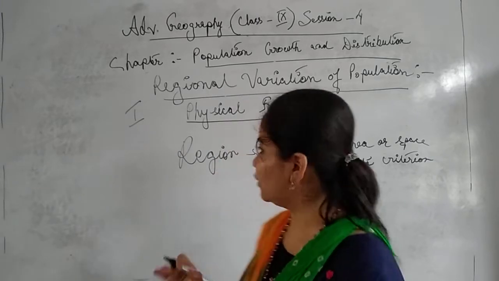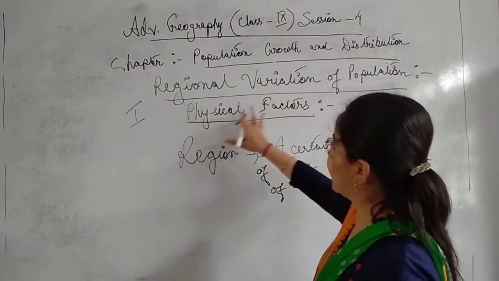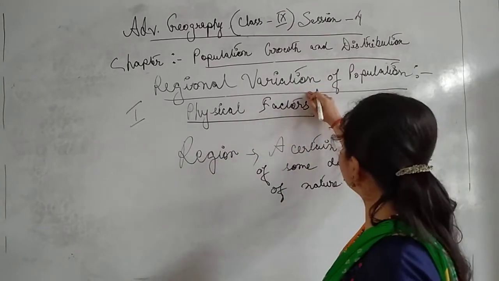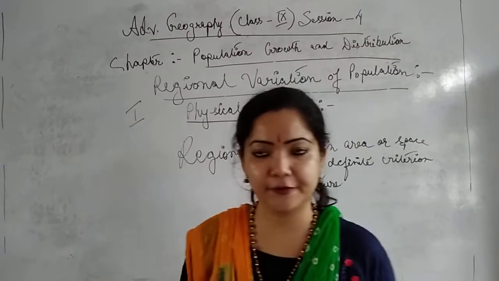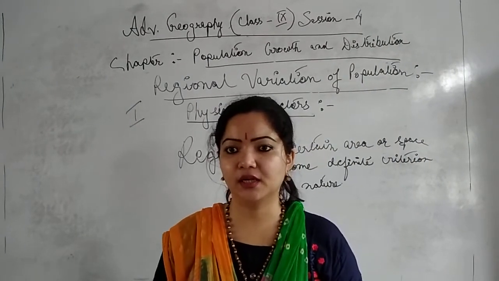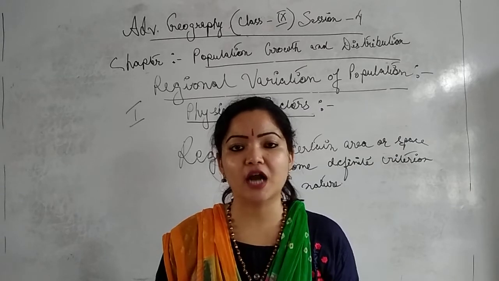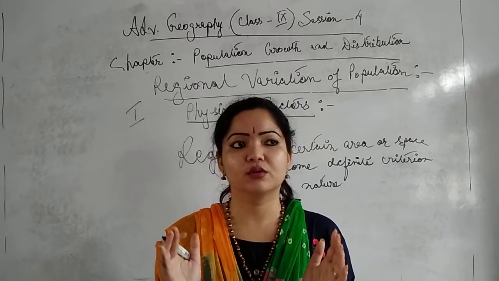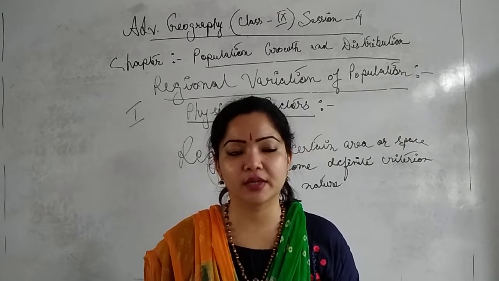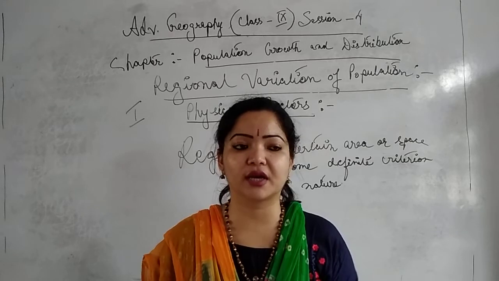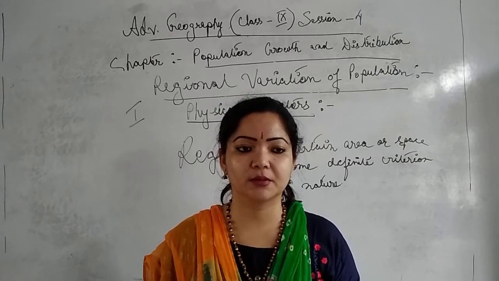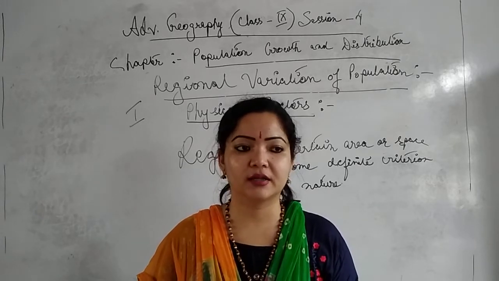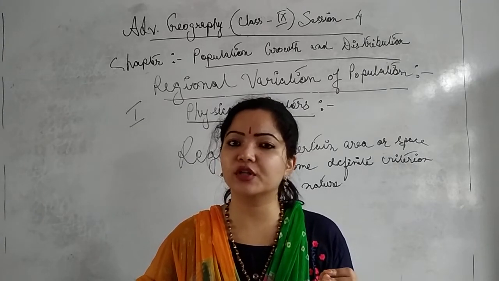Is it clear? Now this regional variation is what? Region-wise we can say it is the variation of population. For example, take a very harsh climate, a desert type of region, full of desert, with extreme temperatures, very harsh climate. We don't find any modern modes of livelihood, and there is scarcity of water. In that particular place, people don't reside.